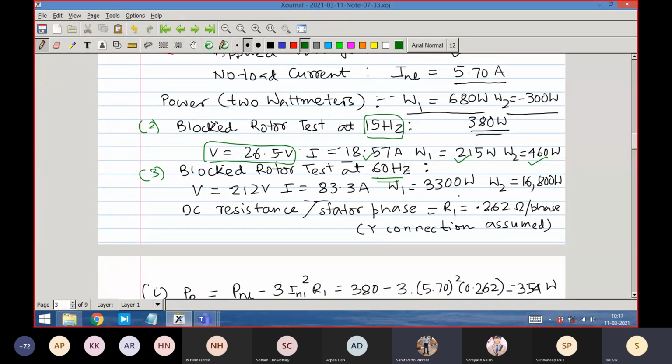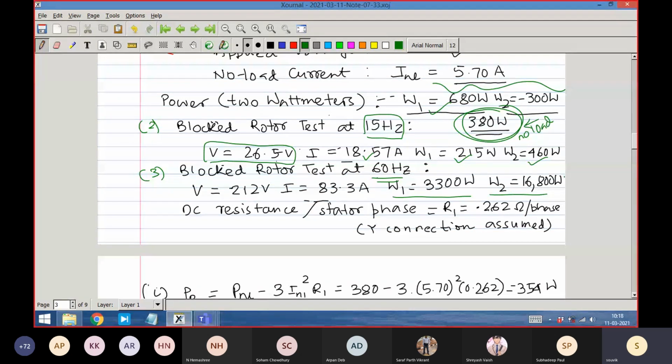Sir, W1 corresponds to stator copper loss, right? And W2. No, not in all situations. This W1 and W2 is for the blocked rotor condition, and the other one was for the no load condition. There are 3 tests. Why are you getting confused? We have wattmeters. W1 and W2 means the readings of 2 wattmeters. That means it is indicating under this condition how much power is absorbed by the machine. This is the power that it is taking under no load condition.